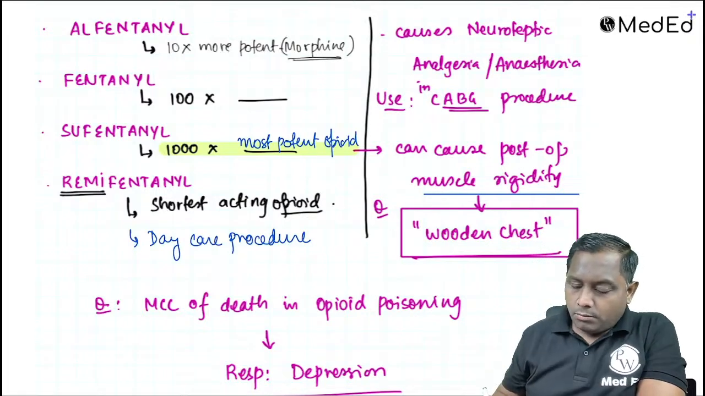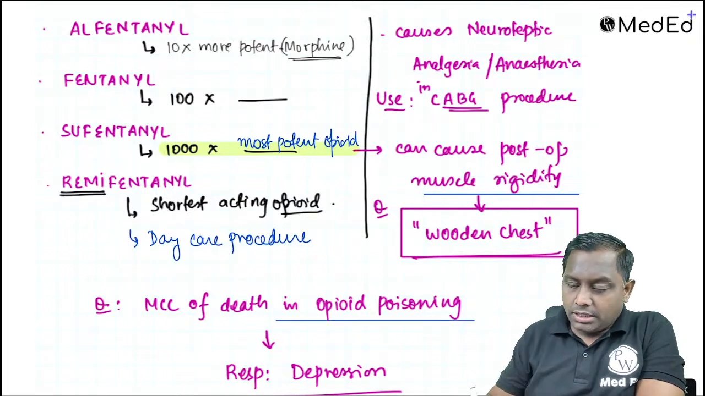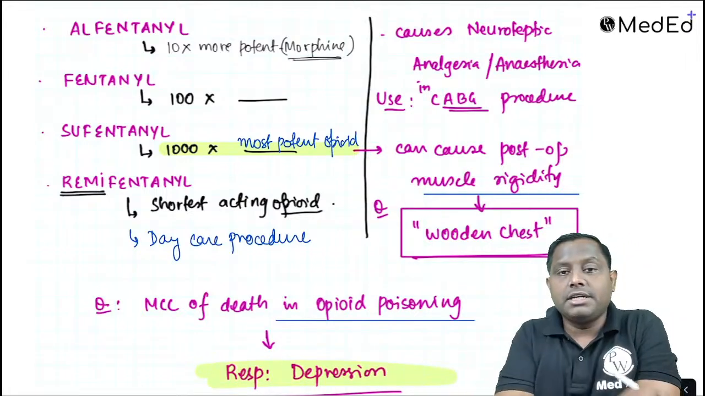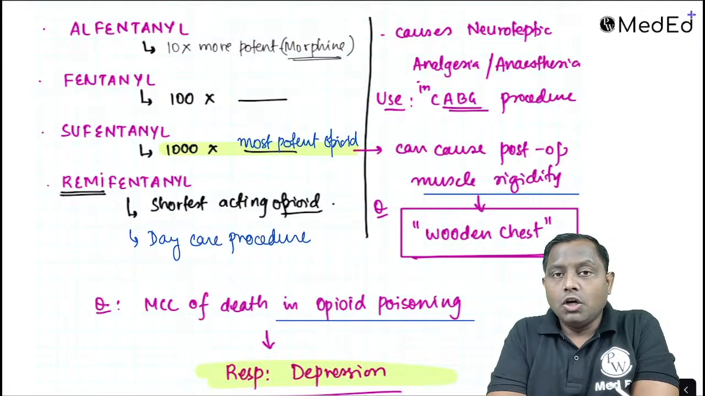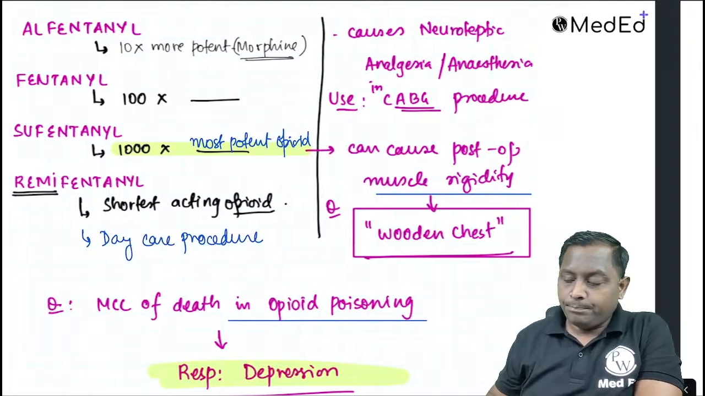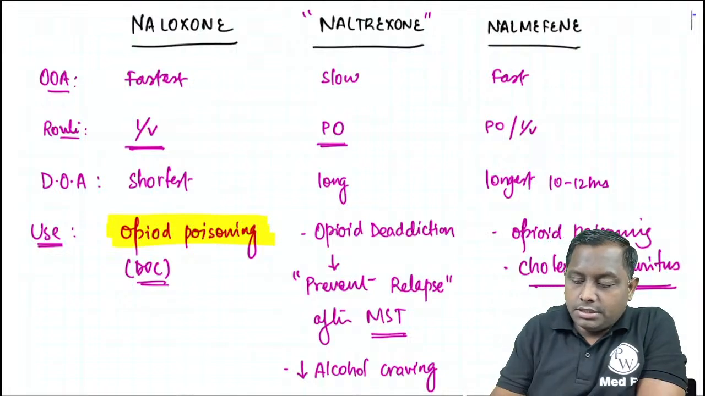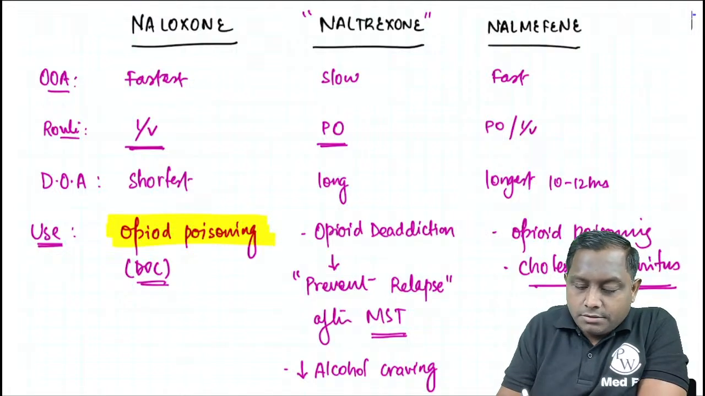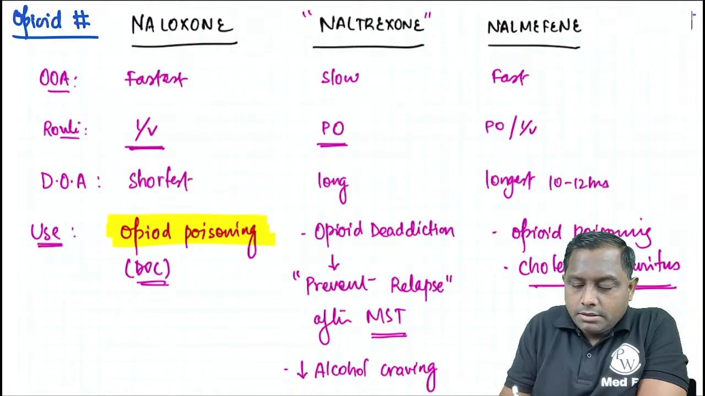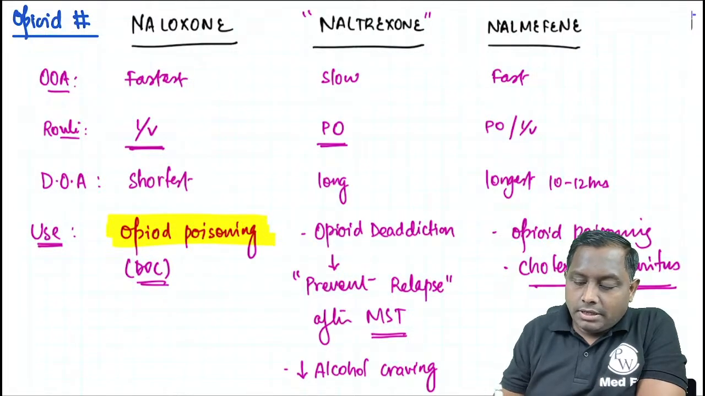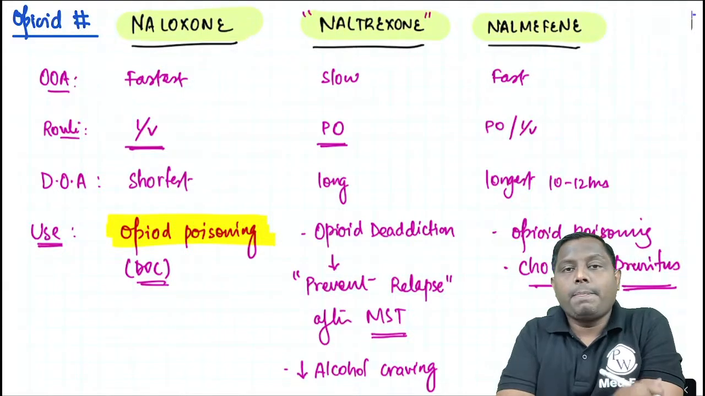ठीक है. The most common cause of death in opioid poisoning is another question. That is going to be your respiratory depression is the most common cause. Respiratory center depression is the most common cause in the opioid poisoning. These are the three important antagonists. इसको बोलते हैं opioid receptor antagonist. Opioid antagonists: naloxone, naltrexone, nalmefene.